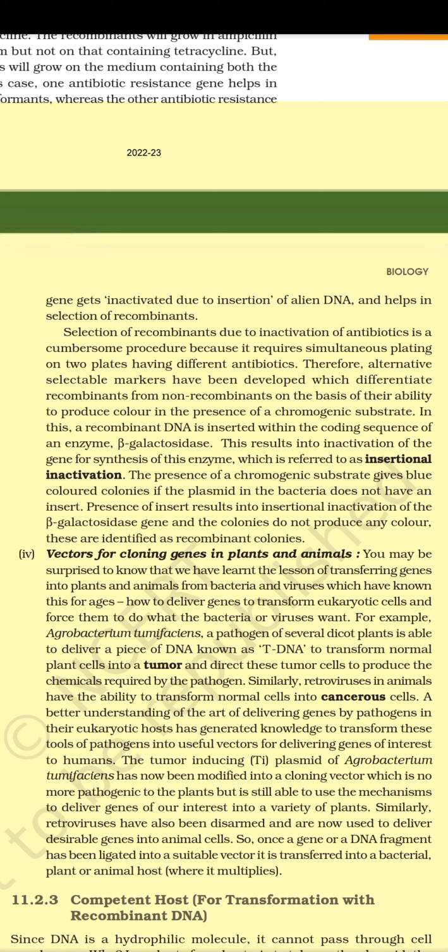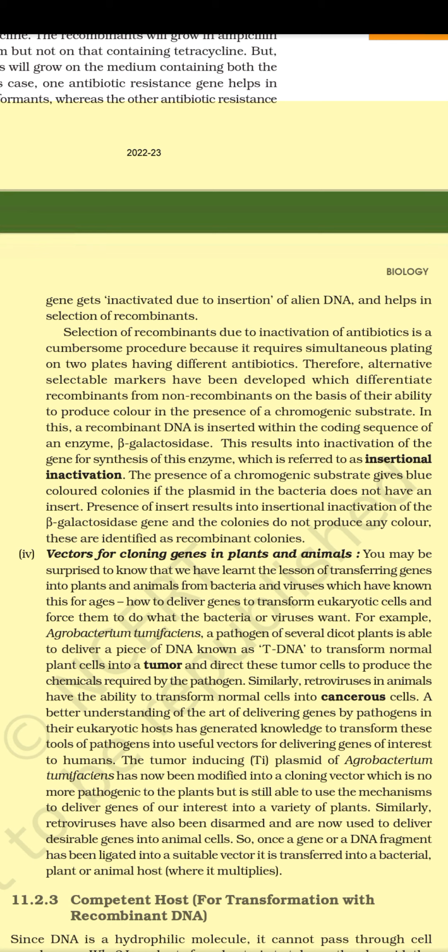IV. Vectors for cloning genes in plants and animals. You may be surprised to know that we have learned a lesson of transferring genes into plants and animals from bacteria and viruses, which have known this for ages: how to deliver genes to transform eukaryotic cells and force them to do what the bacteria or viruses want. For example, Agrobacterium tumefaciens, a pathogen of several plants, is able to deliver a piece of DNA known as T-DNA to transform normal plant cells into a tumor and direct these tumor cells to produce the chemicals required by the pathogen. Similarly, retroviruses in animals have the ability to transform normal cells into cancer cells.